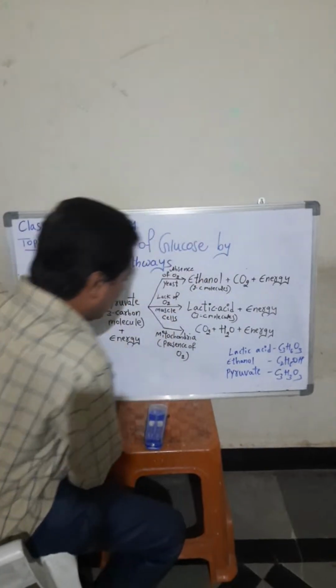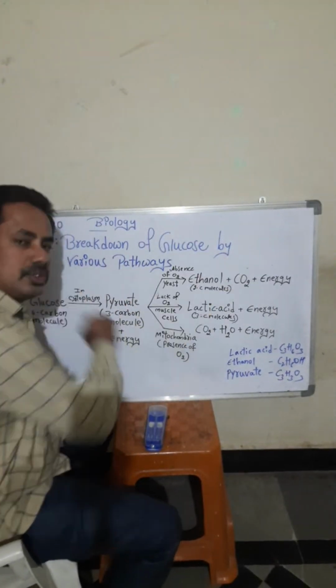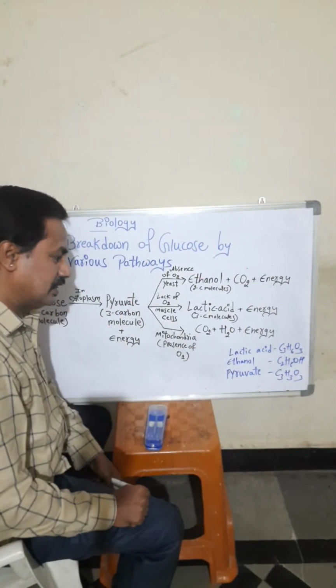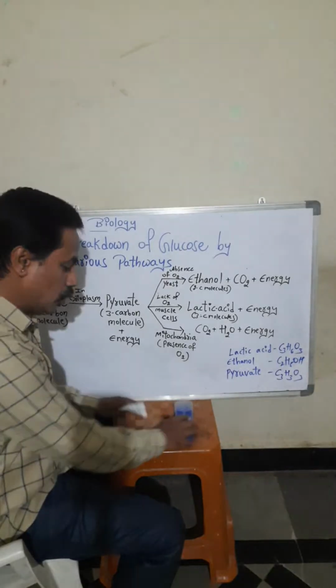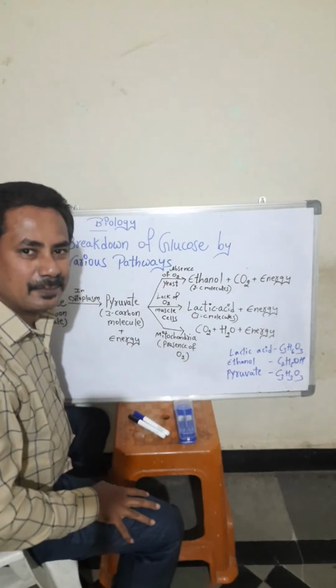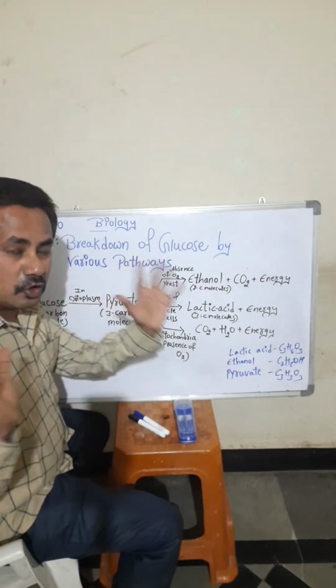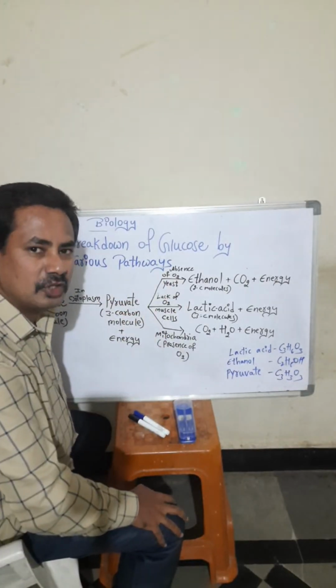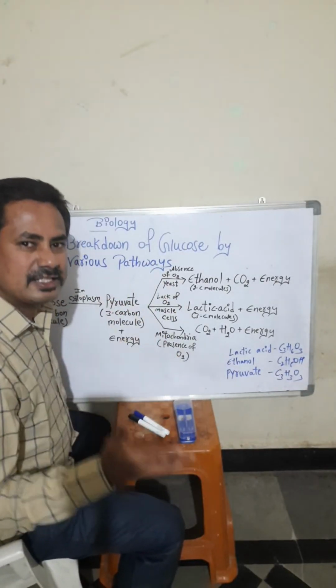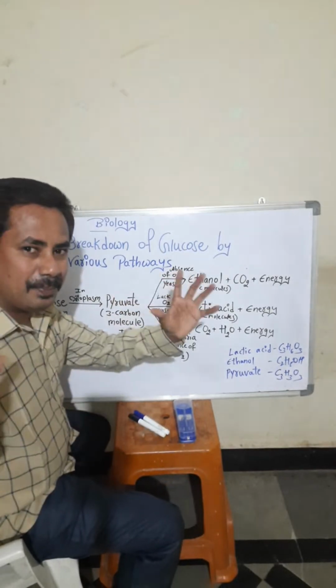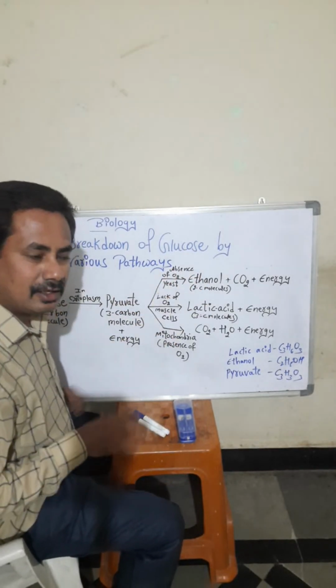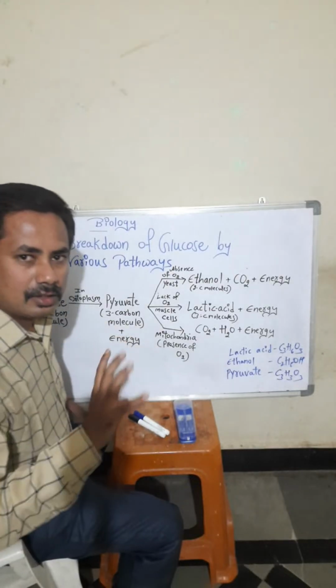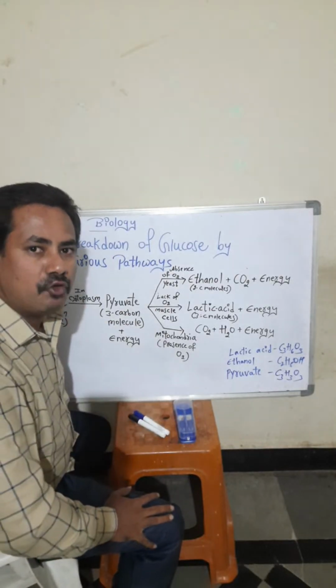Let's continue, students. Today's topic is breakdown of glucose by various pathways. In the human digestive system we have seen that all the complex food we eat, chapati, rice, pizza, burger, is digested into soluble form.